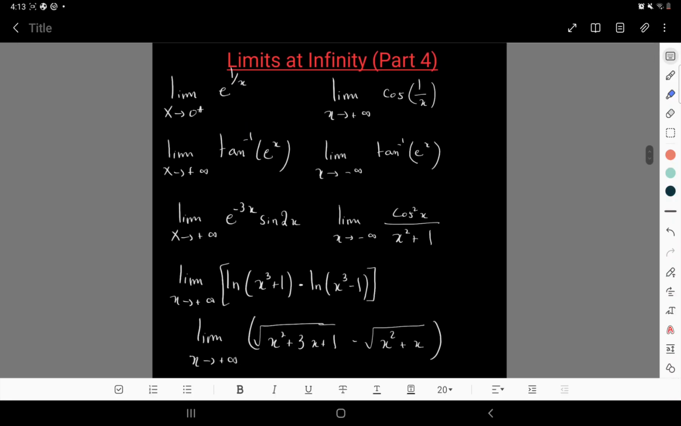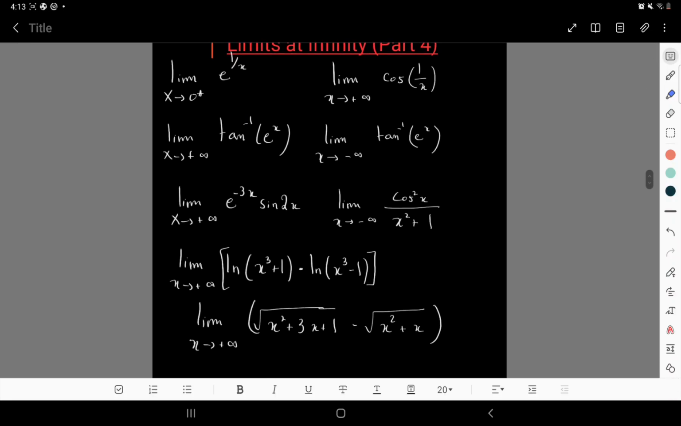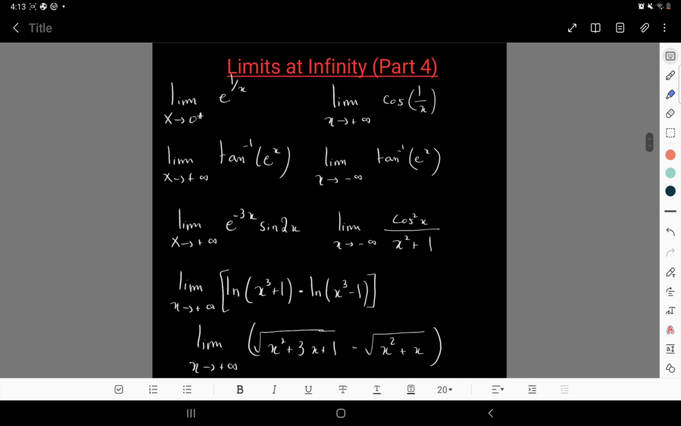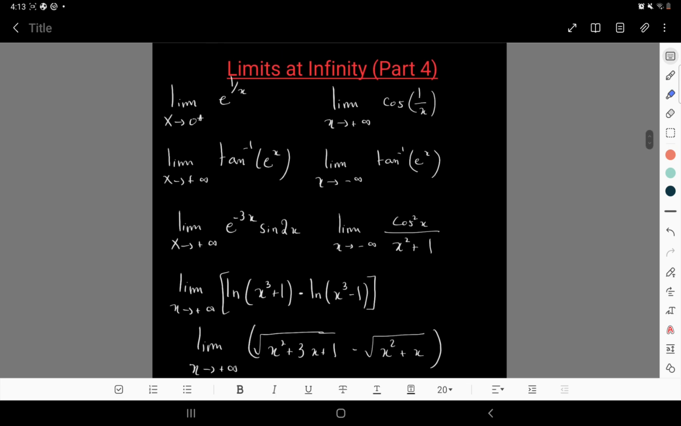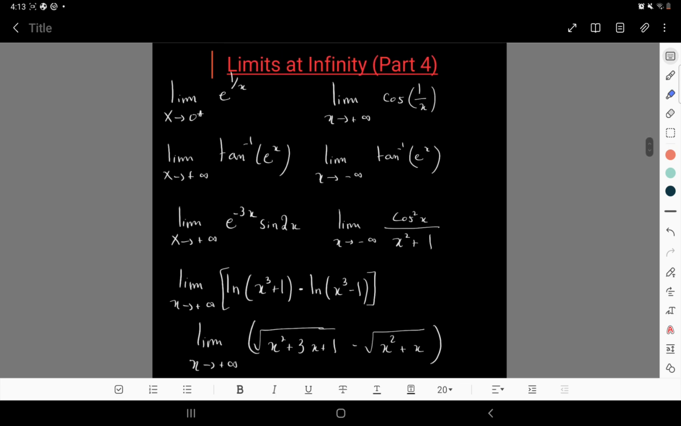Hello, everybody. So today we'll continue with the last part of exercises concerning limit at infinity. So these are the examples we are going to cover. There are going to be a lot of them, but many of them will be very quick. Okay, great.